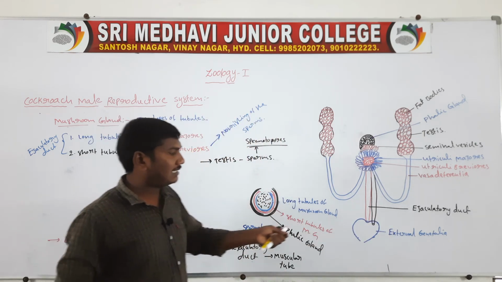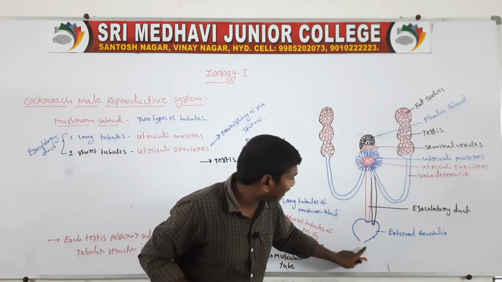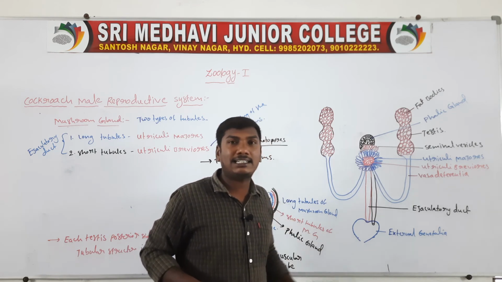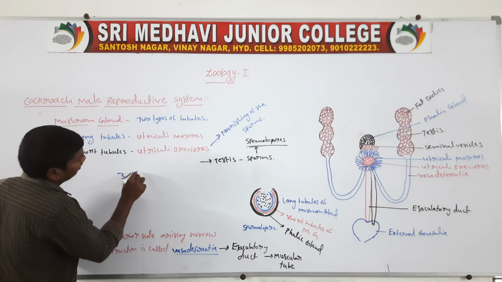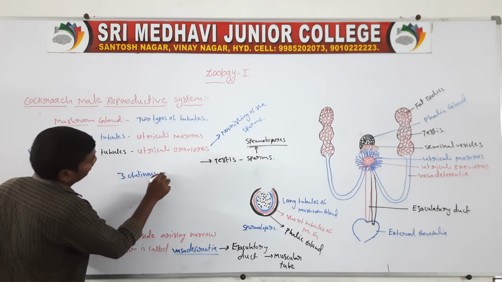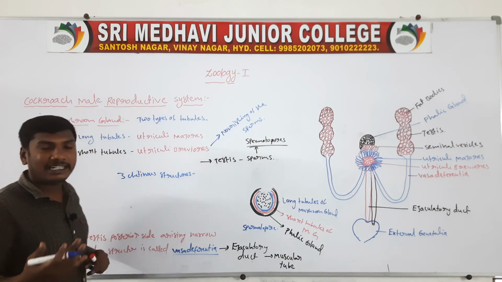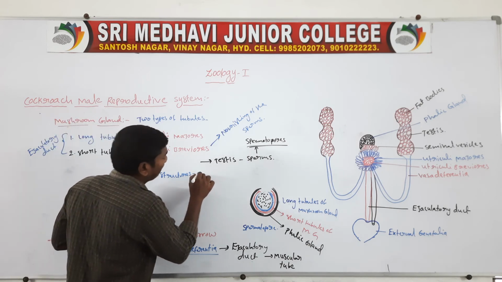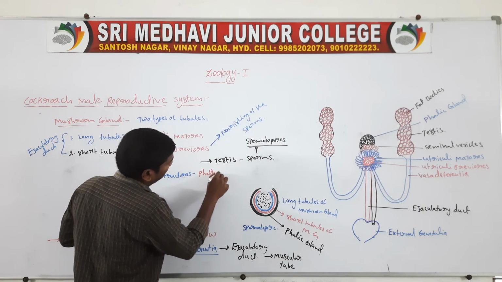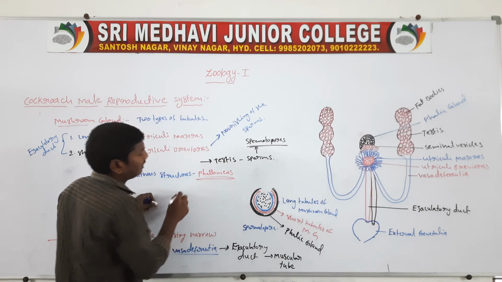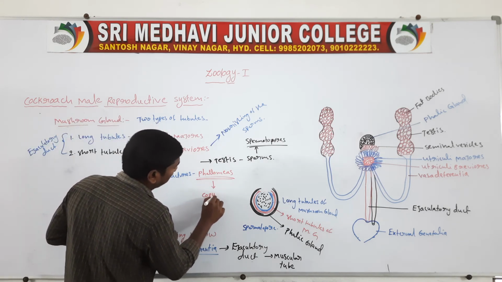Next one, the external genitalia contain three chitinous structures. These three chitinous structures are called the phallomeres. The phallomeres help in copulation.